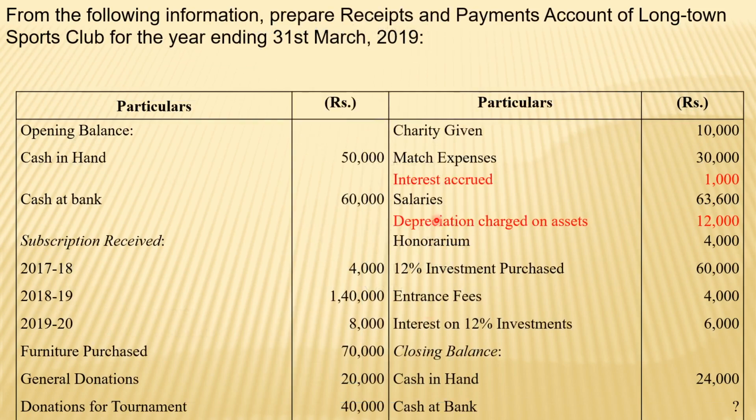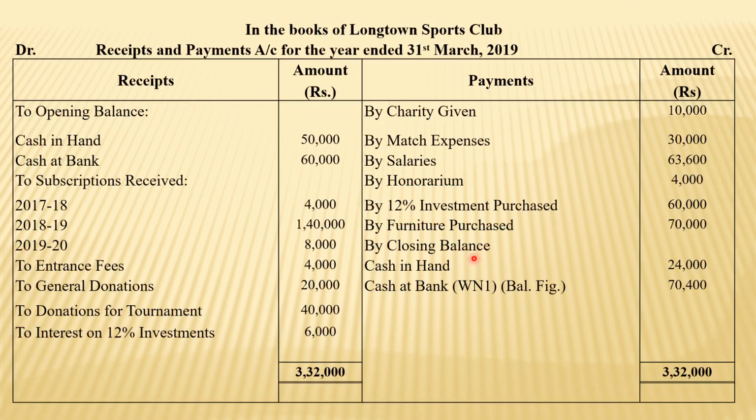And the same way like charity, match expenses. So these two, charity and match expenses, and salary as well as honorarium, there are 4 expenditures. They will come on the payment side: charity, match expenses, salary, and honorarium. These are all revenue in nature. These are all ones that will come on the expenditure side of income and expenditure.